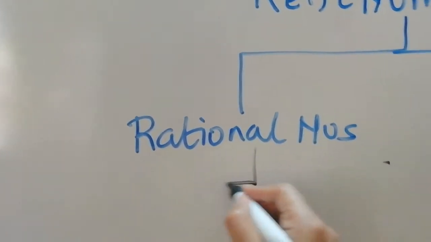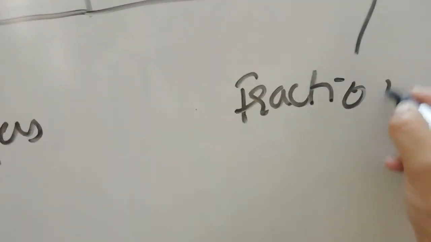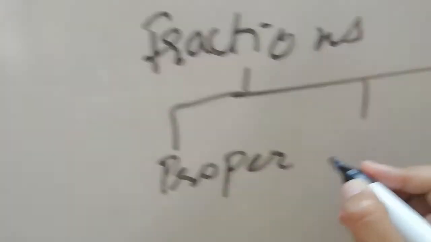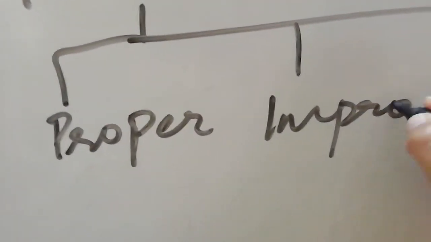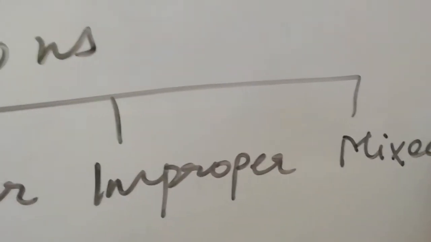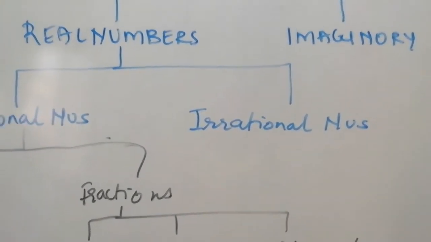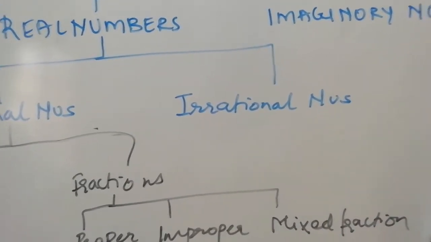What are rational numbers? Rational numbers include integers, as well as fractions. Fractions include all proper, improper, and mixed fractions. But in this, it includes only those kinds of fractions which are non-recurring fractions. What are non-recurring fractions? Like half.